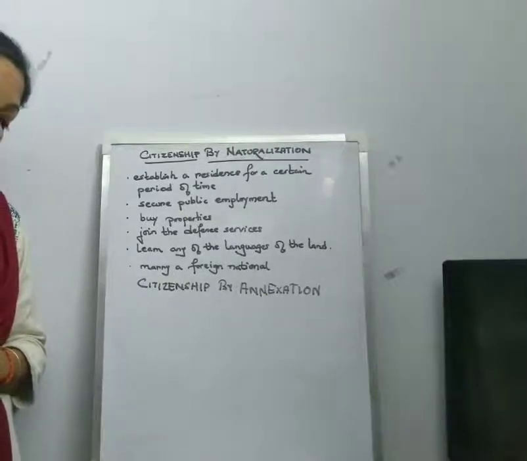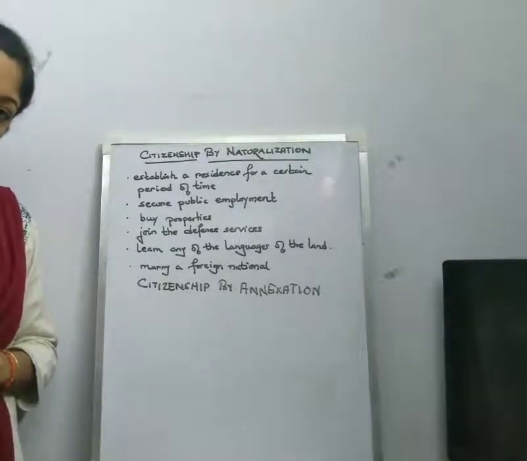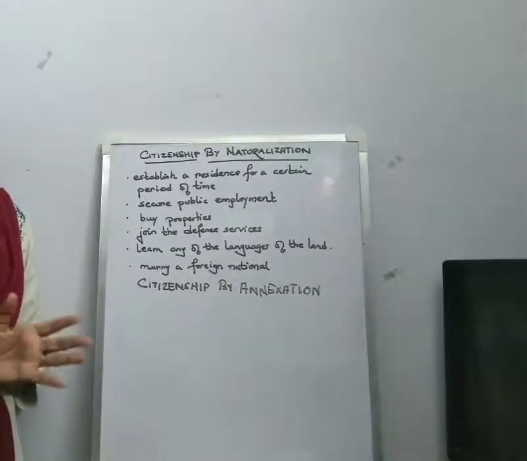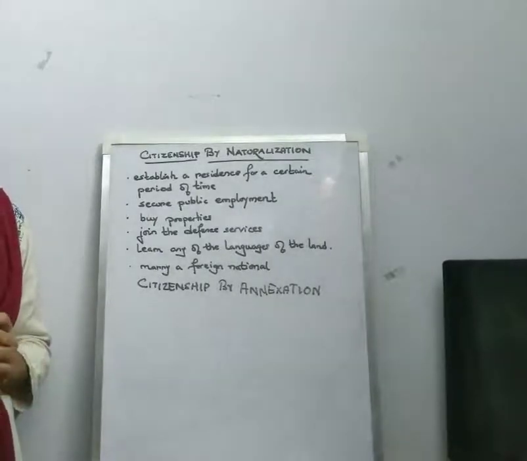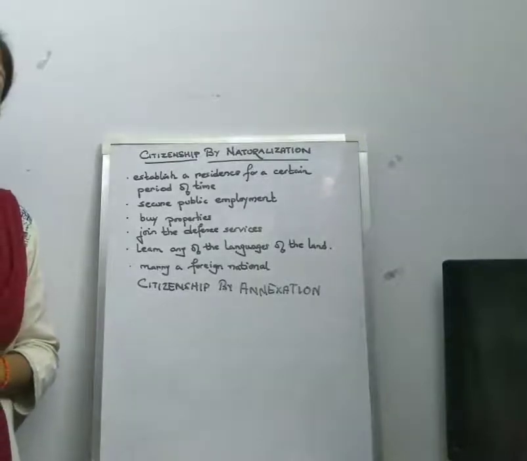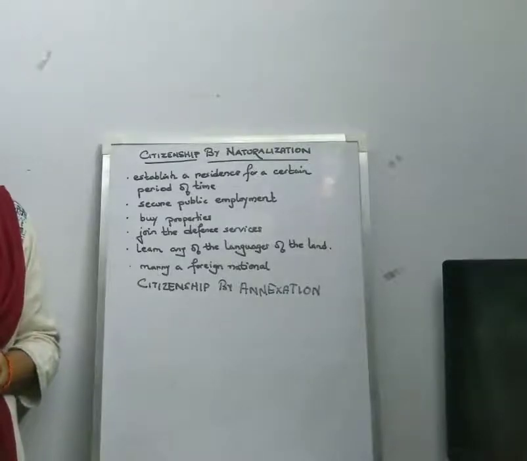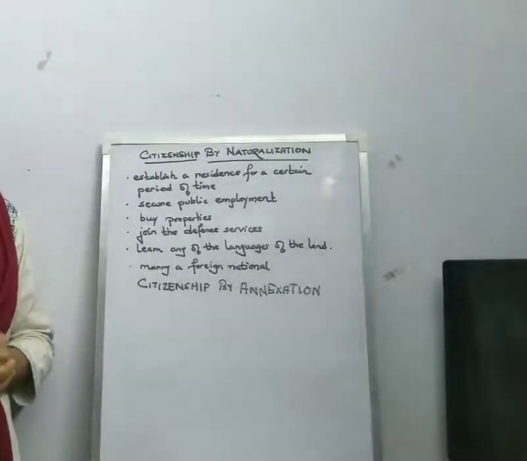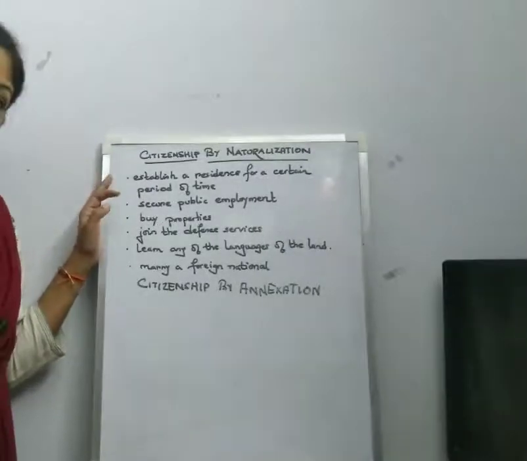If the person submits a formal petition, and he is fulfilling the conditions and has a proper record of his activities, that is proof that he is not involved in any kind of unfair activities, then it depends on the state whether the citizenship would be given to the person or not.